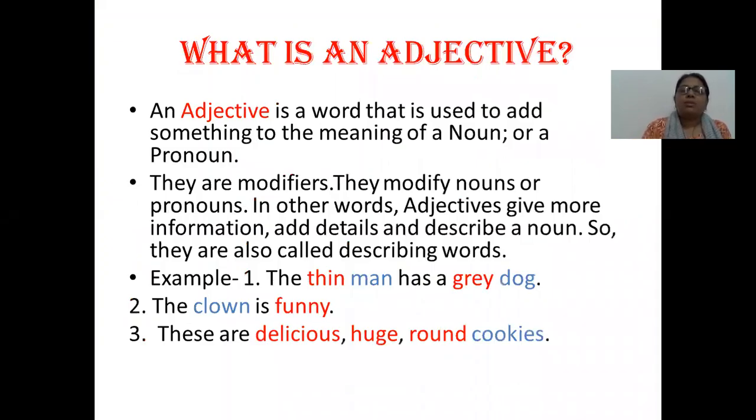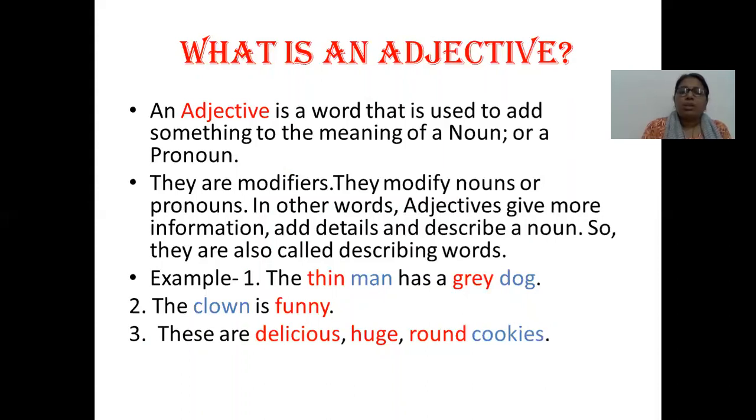What is an adjective? An adjective is a word that is used to add something to the meaning of a noun or a pronoun. They are modifiers. They modify nouns or pronouns, which means they make changes in nouns and pronouns. In other words, adjectives give more information. They add details and describe a noun. So they are also called describing words.